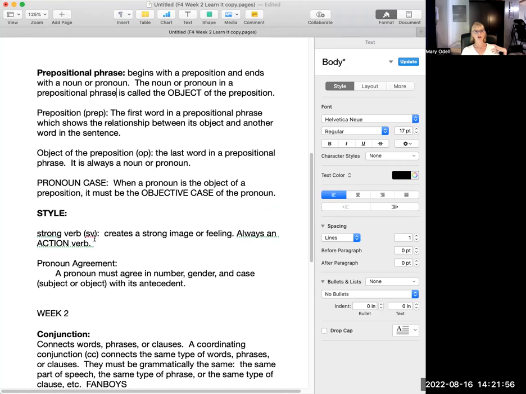Last week, we talked about, for style, strong verbs. That's a verb that creates a strong image or feeling. And remember that a strong verb is always an action verb.